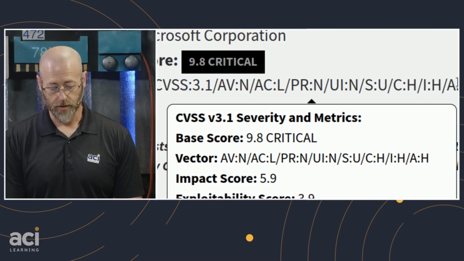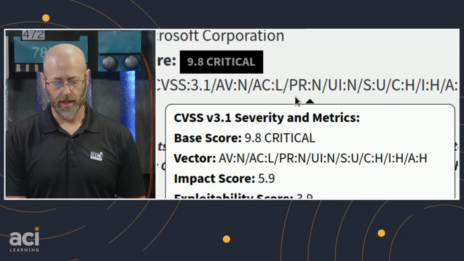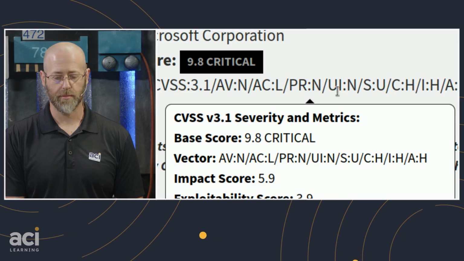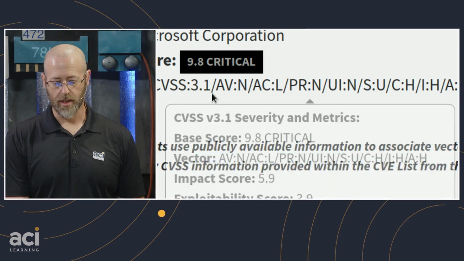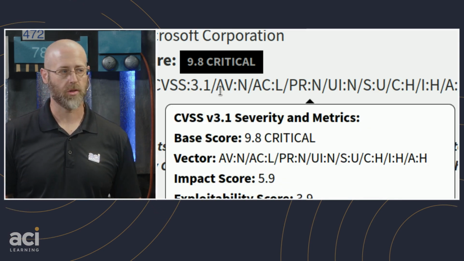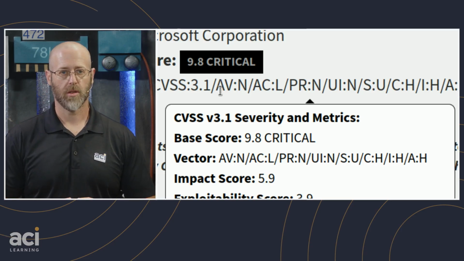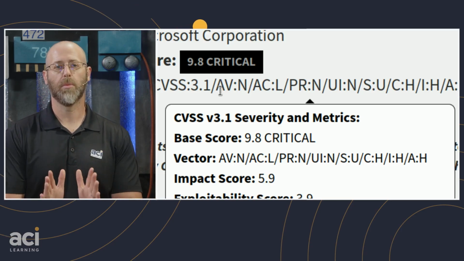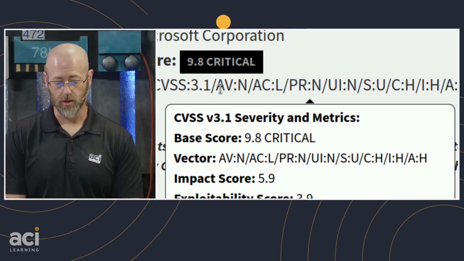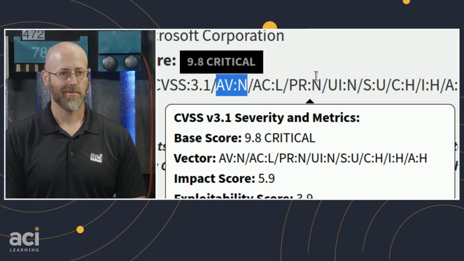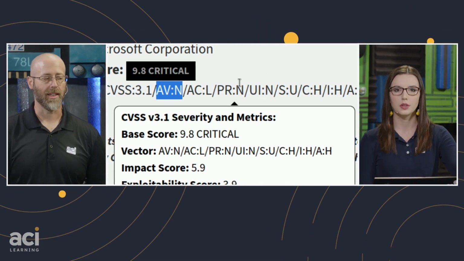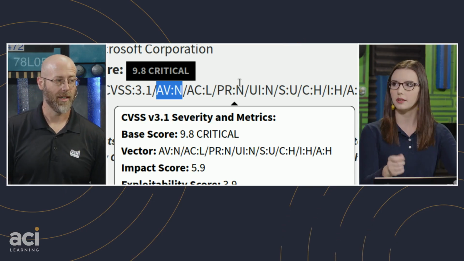And we have all this: AV:N, AC:L, PR:N, and so on. These are the metrics they use to calculate the score. You don't need to be able to calculate the score, but you do need to look at AV:N and know what that means. Right now it just looks like alphabet soup. So we need to be able to define and understand it.